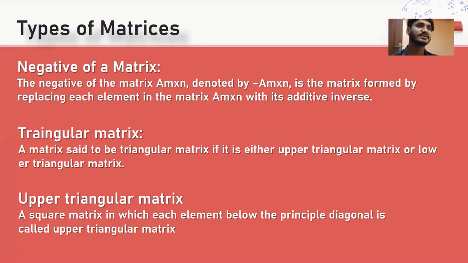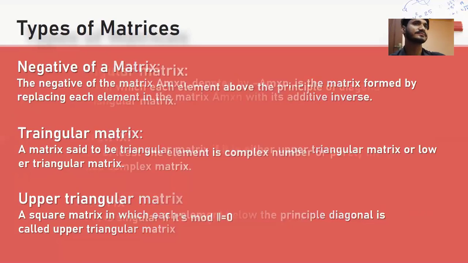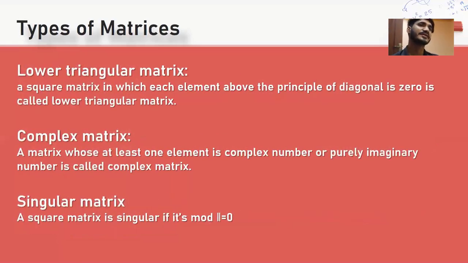Triangular matrix. A matrix is said to be a triangular matrix if it is either an upper triangular matrix or a lower triangular matrix. Upper triangular matrix: a square matrix in which each element below the principal diagonal is zero is called an upper triangular matrix. Lower triangular matrix: a square matrix in which each element above the principal diagonal is zero is called a lower triangular matrix.